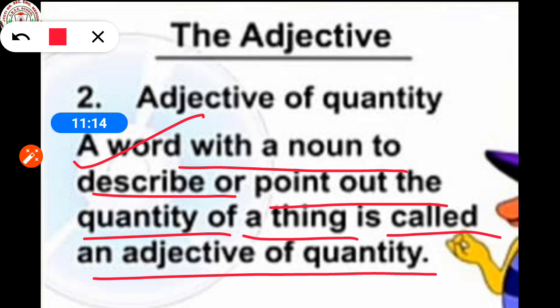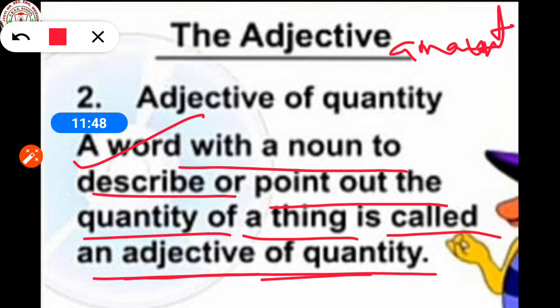Or we can define adjectives of quantity as adjectives that indicate the amount or estimated amount of the noun or pronoun in the sentence. It does not provide information about exact numbers.